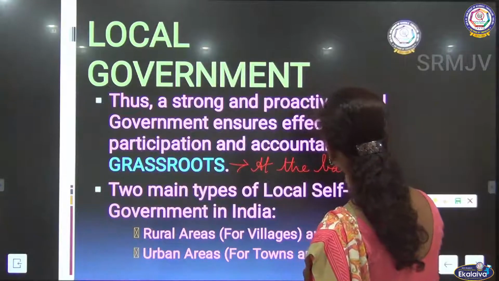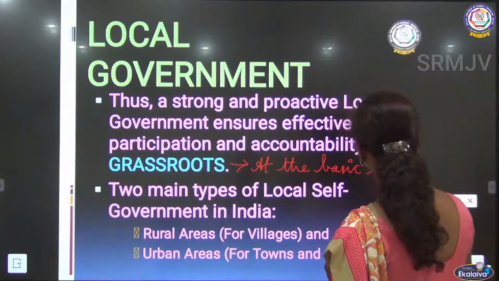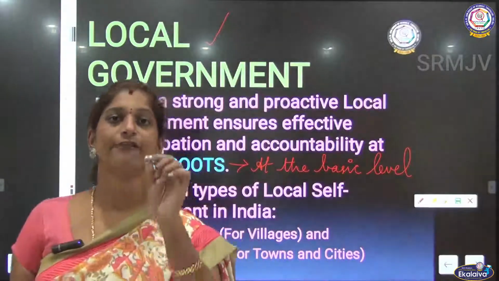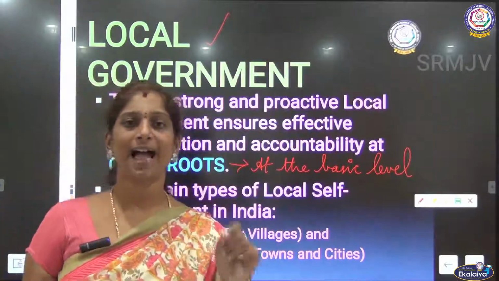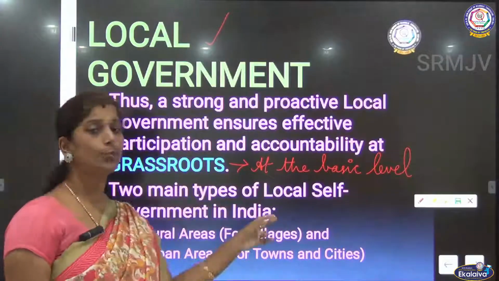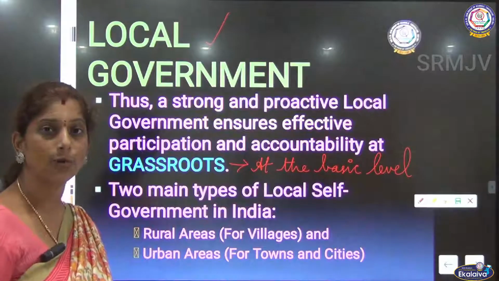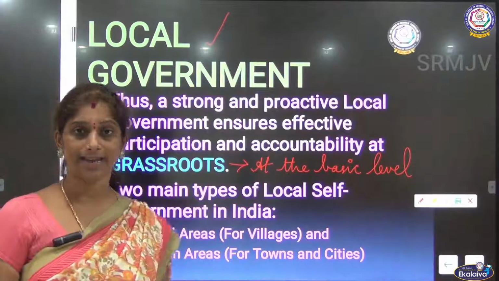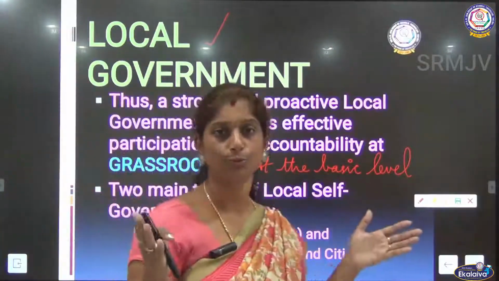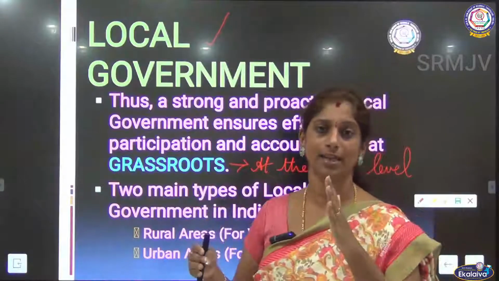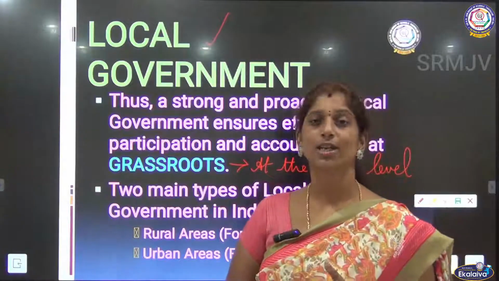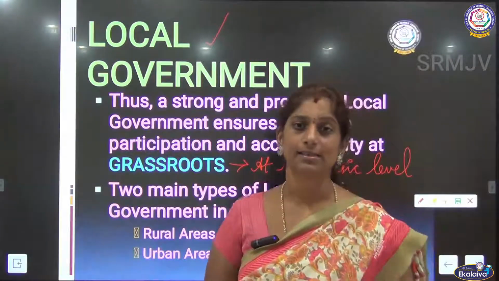So even if it is going to be a small village or small town, this local government will ensure that everyone is participating in the activity of governing this locality, right? And there are two main types of local self-governing bodies. One is rural areas, that is for villages. So we are dividing this local governance into two. One is for rural areas, that is for villages. Then comes urban areas, which includes all the cities as well as the towns.